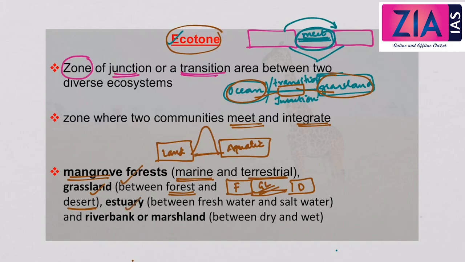Then we have an estuary. Estuary is a transition zone, or a zone of junction, between freshwater and saltwater ecosystems. Then we also have riverbank or marshland, and this is an ecotone between a dry and a wet ecosystem. So these are certain examples, and these are also very important. So these are certain examples of ecotone. I hope the concept of ecotone is now clear for you.